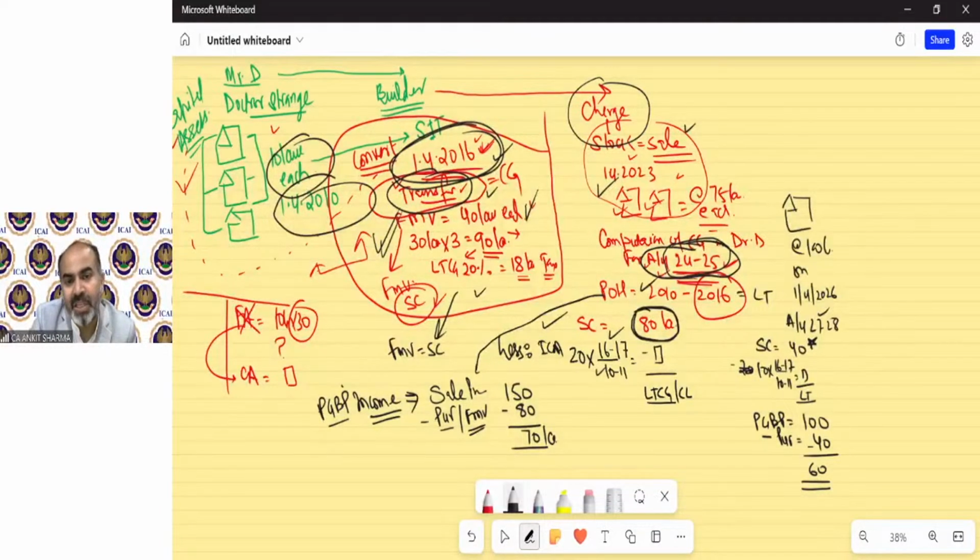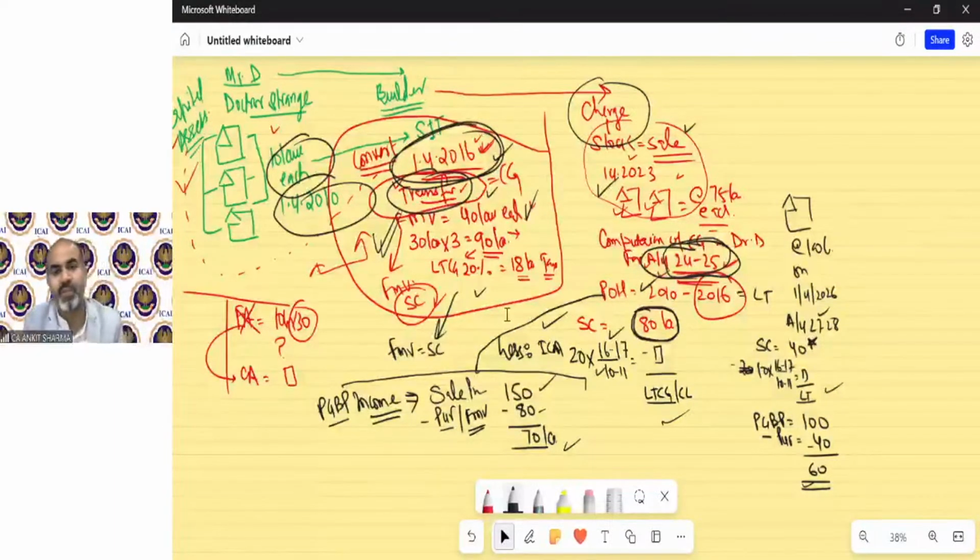For the purpose of PGBP income, the sale price minus the FMV at the time of conversion, which is the purchase price, will be your PGBP income, and these are your capital gain income. And these are the provisions regarding it.